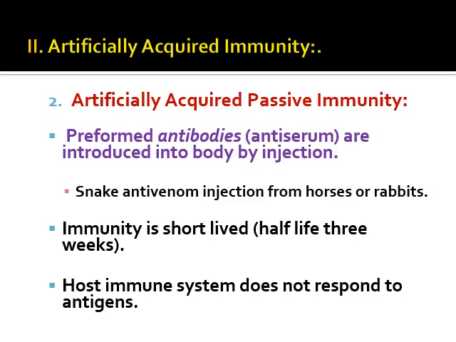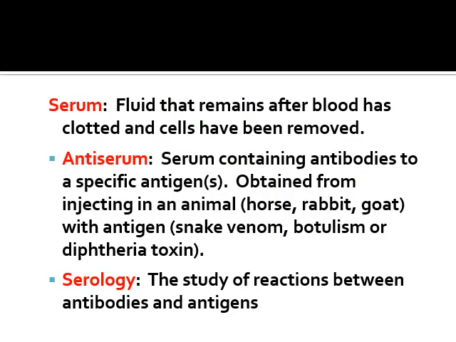Then artificially acquired passive immunity means the preformed antibodies are introduced into the body by injection or anti-serum. Preformed antibodies are also known as anti-serum. The best example is snake anti-venom injection from horses or rabbits. Here the immunity is short-lived, half-life 3 weeks only, and the host immune system does not respond to antigens. So these are all the different types of innate immunity and acquired immunity.